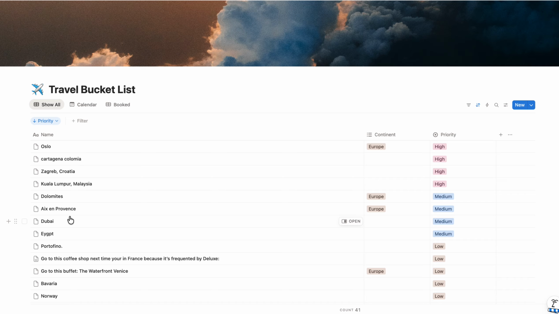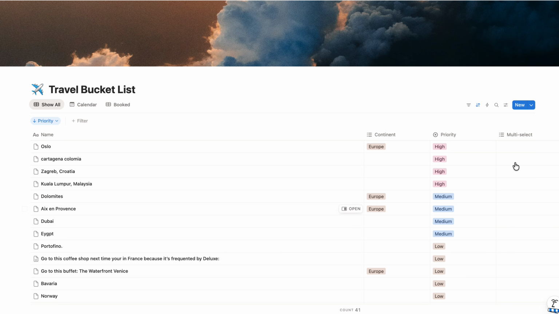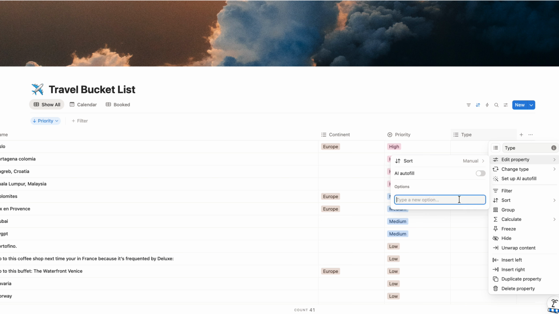As you can see, sometimes I have a city listed, and then sometimes I'll have a country listed, and then sometimes I'll literally just have a random place listed in a country. So let's see if we can further organize this a little bit. So I'm going to add another multi-select, and maybe we'll name this type. And let's edit this property: place, like a cafe, for example.